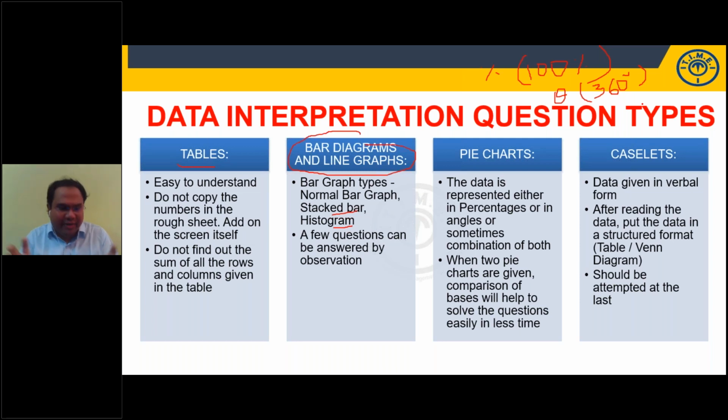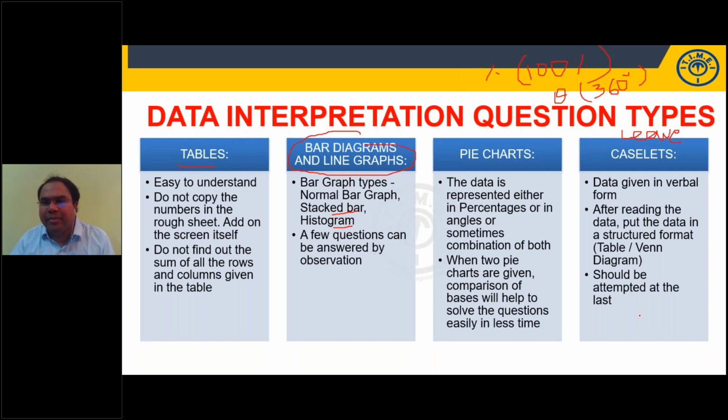Pie chart totals will be given. If you compare those totals, if you take the ratio or compare those bases, most of the time it will be easy to answer the questions. Then we have caselets. Caselets, I told you, leave caselets in the exam, don't take them, because they are generally time consuming, and if you make a mistake, the entire data will go wrong. So caselet should be your last option.